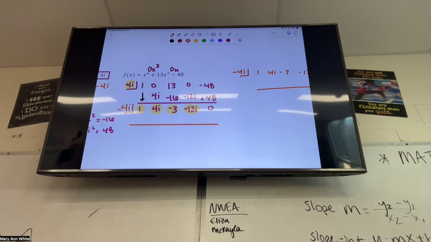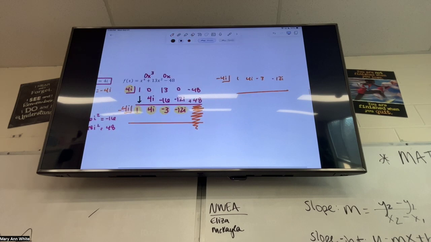It was a remainder before, so you could just cross it out to make sure that you're not going to get overly confused. Okay. Now I'm going to do a completely new synthetic division, because we have never seen and we never will see x to the third plus 4i x squared minus 3x minus 12i. Like we would never see that. So that's why I wouldn't even put this in expression form. Just go immediately to your next synthetic division.